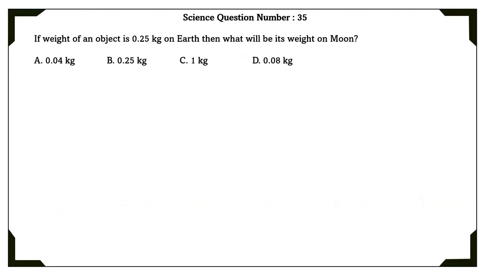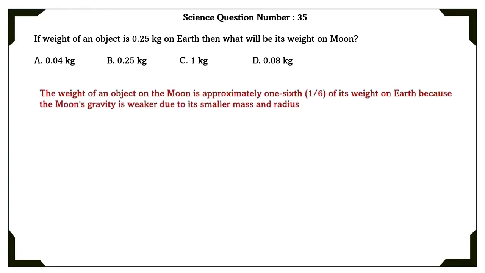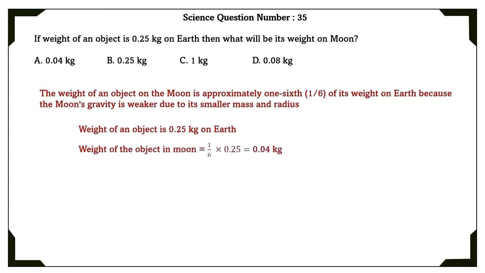Science question number 35. If an object weighs 0.25 kgs on Earth, then what will be its weight on the Moon? The weight of an object on the Moon is approximately 1/6 of its weight on Earth because the Moon's gravity is weaker due to its smaller mass and radius. Weight of an object is 0.25 kgs on Earth. Weight of an object on the Moon is equal to 1/6 of 0.25, which is equal to 0.04 kgs.